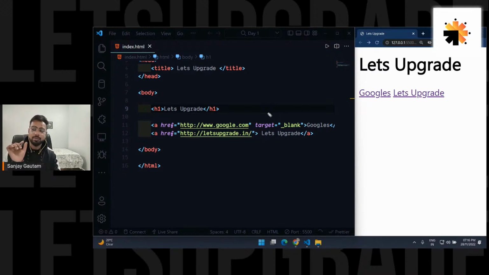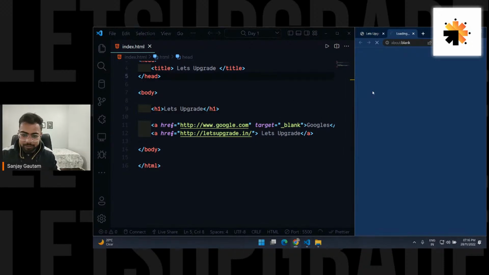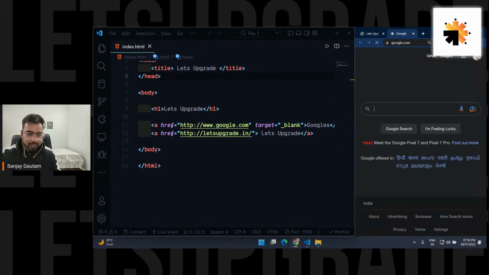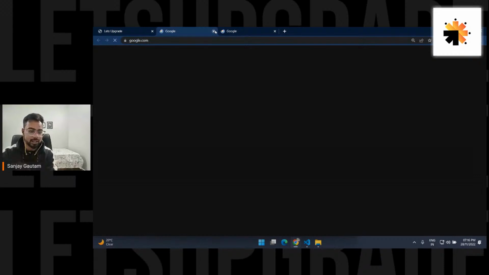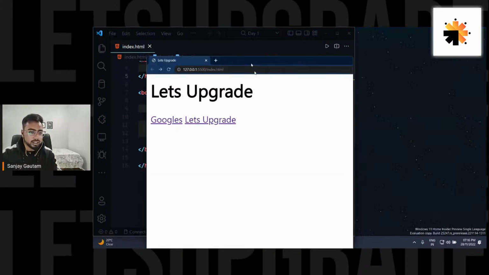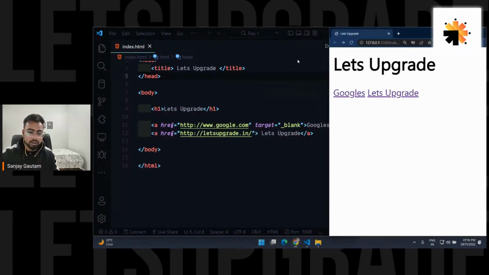Okay, so these attribute names are fixed. You cannot put anything here. You can eventually, but not right now. So this is an attribute called target, and there are some values that you can put here. Let's see what difference it's going to make. If I click here, you can notice that it is opening my website in a different tab. See, it's opening a new tab. Just by mentioning this attribute, the behavior of my anchor tag is changed.